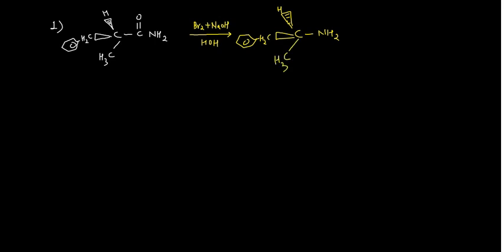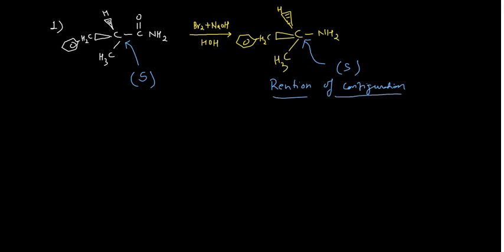You know in the Hofmann bromamide reaction what happens? This amide linkage will convert into the amine, so it has converted here. If you check the configuration, this carbon has the S configuration, and in the product this carbon again has the S configuration. That means it is retention of configuration. This is the very special feature of the Hofmann bromamide reaction.